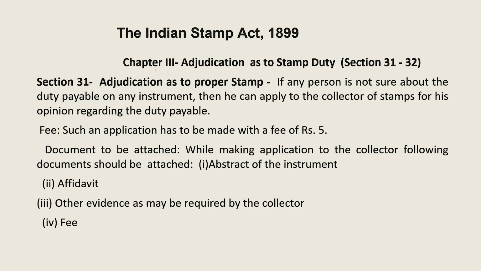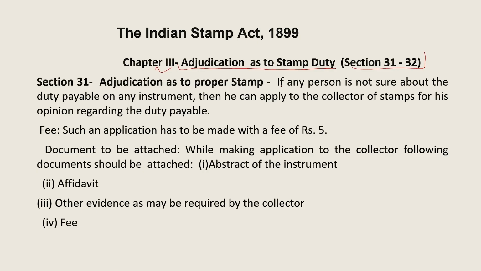Now chapter number 3 discusses adjudication as to stamp duties. Section 31 and section 32 deal with the adjudication as to the stamp duty. Section 31 speaks of adjudication as to the proper stamp.